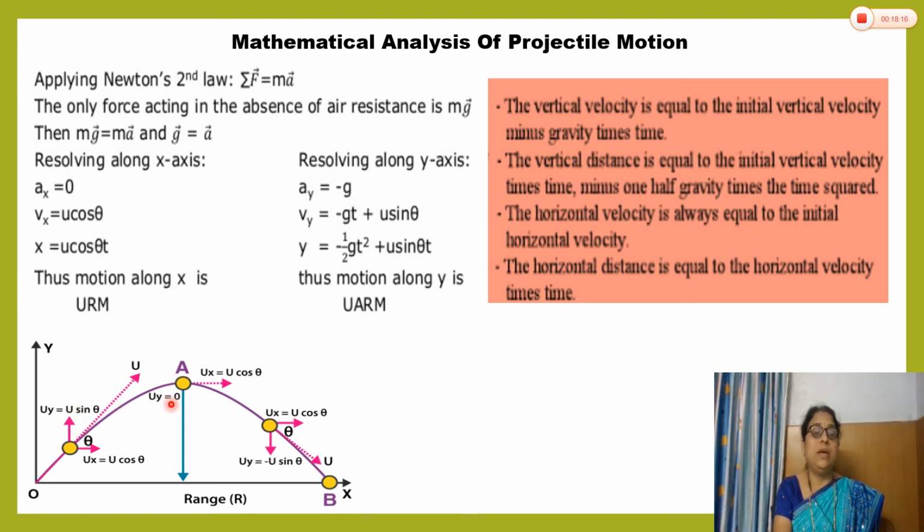See in this diagram, the initial vertical component is 0, and the horizontal component ux is equal to u cos theta. At every time it is u cos theta, meaning the horizontal component of the velocity remains unchanged, and in the entire motion the acceleration due to gravity is minus g.